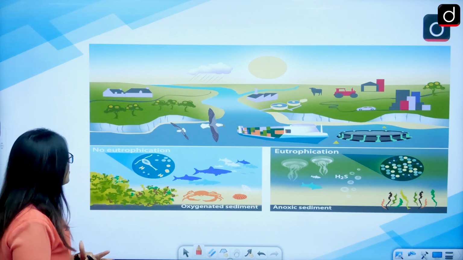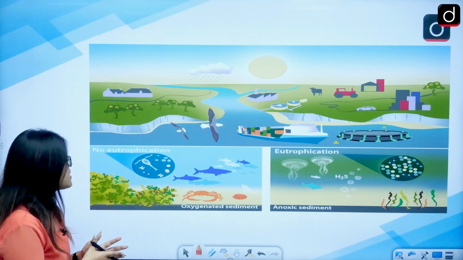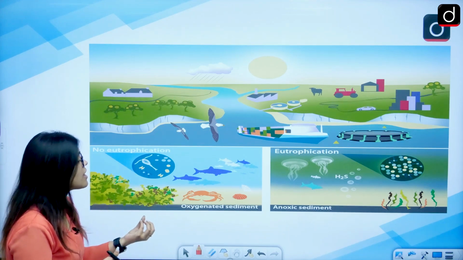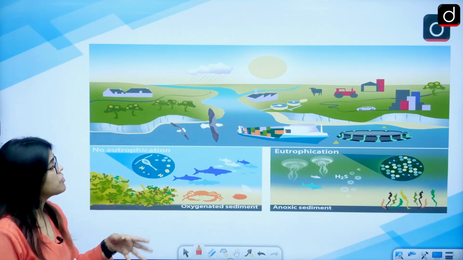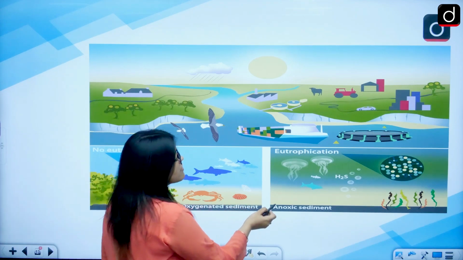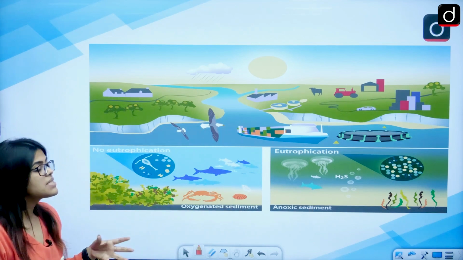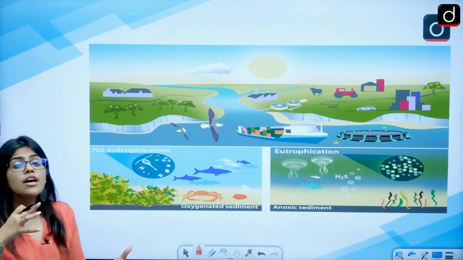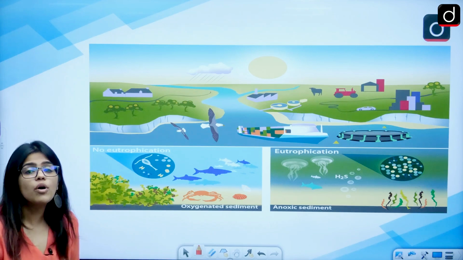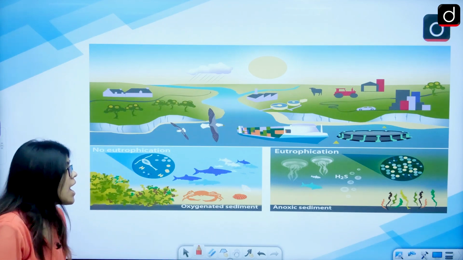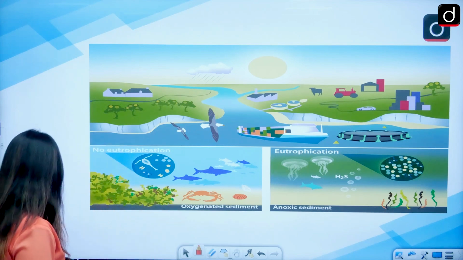So you can see this picture. There is no eutrophication. This means that there is a proper amount of growth present there. The flora and the fauna are happy and living there, and we have a proper amount of dissolved oxygen. While in the process of eutrophication, you see that there are very few organisms present there. There are only some that can survive or can equip themselves quickly with the changing conditions of the water. Others would die, and you can see that there is less oxygen also.